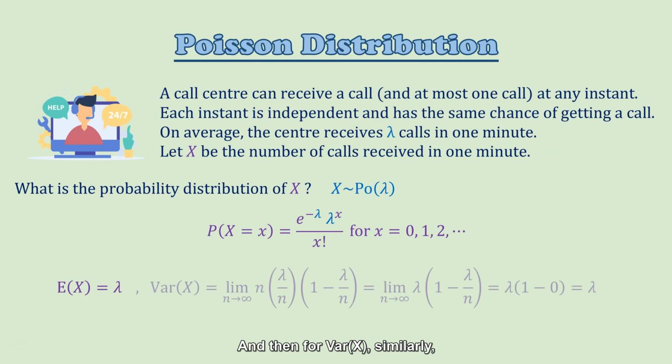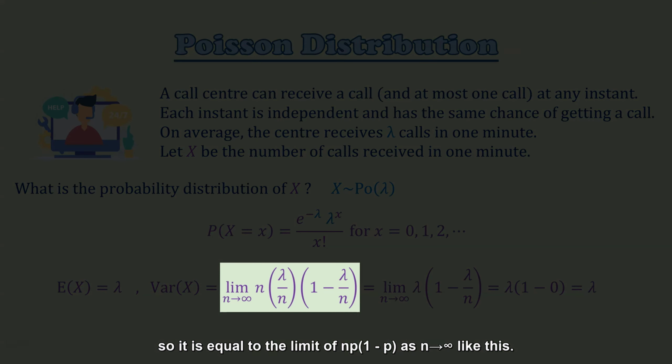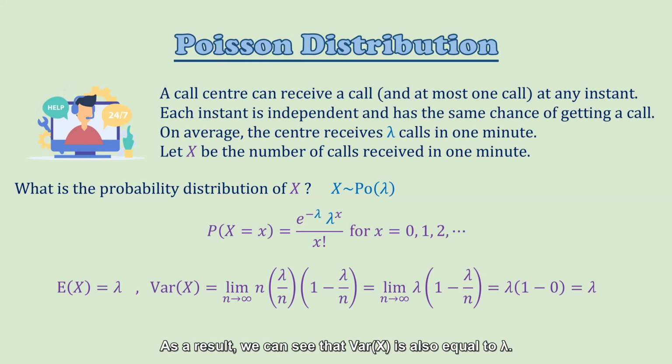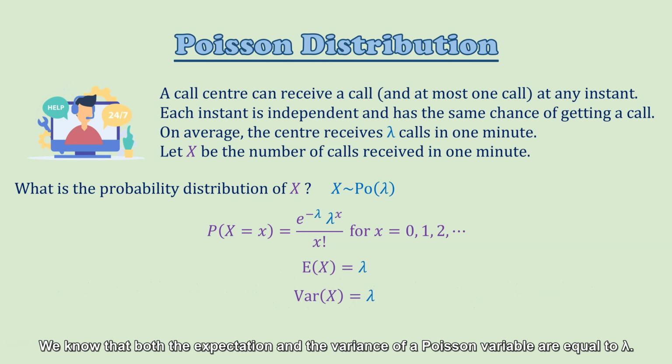And then for the variance of X, similarly, we can consider it as the limit of the variance of the binomial variable concerned. So it is equal to the limit of np times 1 minus p as n approaches infinity, like this. As a result, we can see that the variance of X is also equal to lambda. Hence, we can obtain these simple results. We know that both the expectation and the variance of a Poisson variable are equal to lambda.